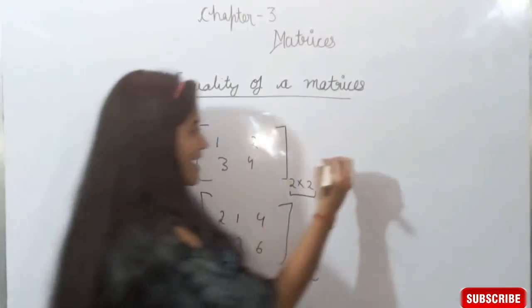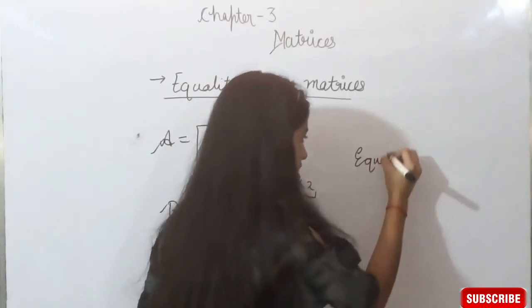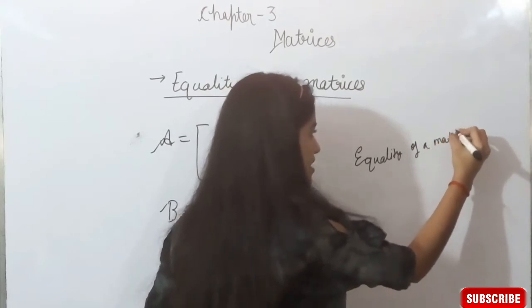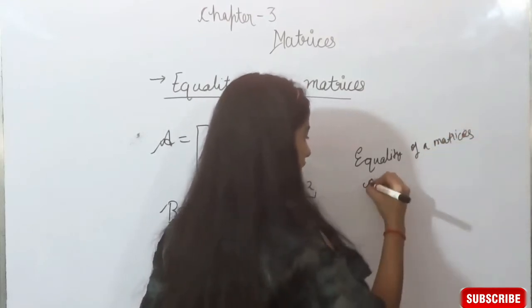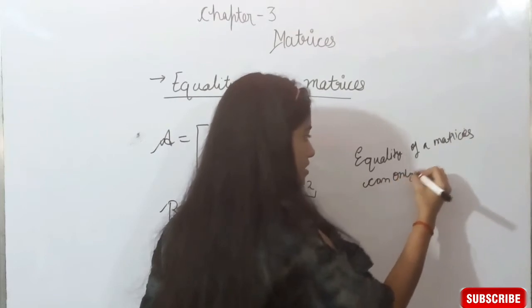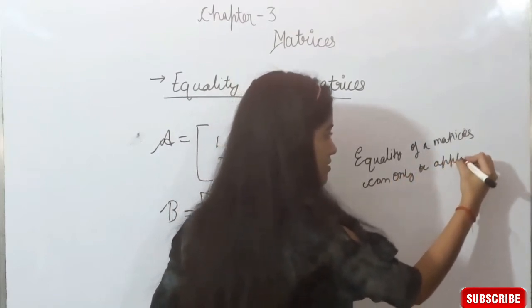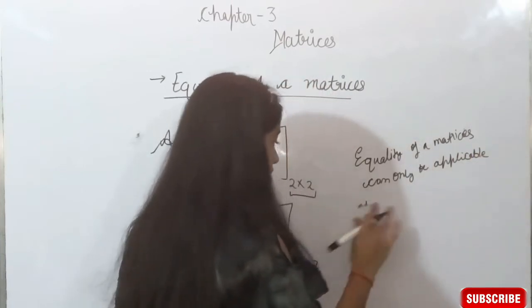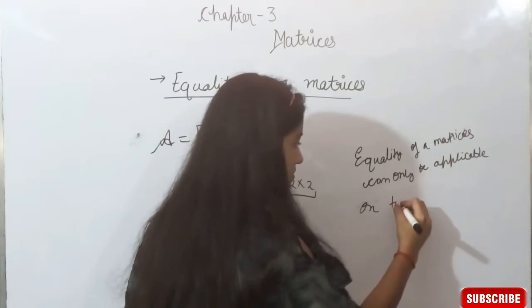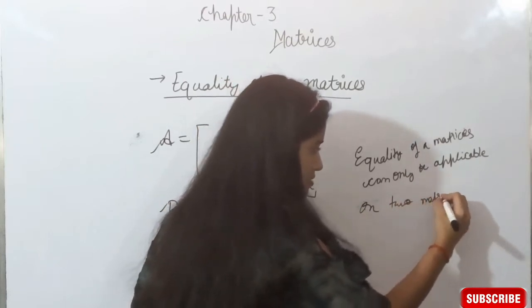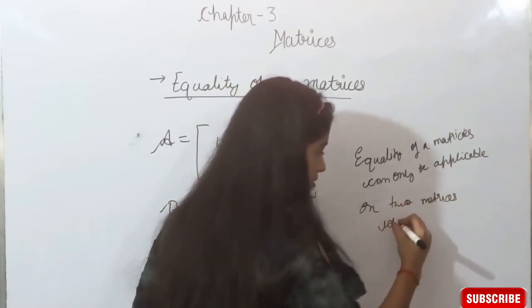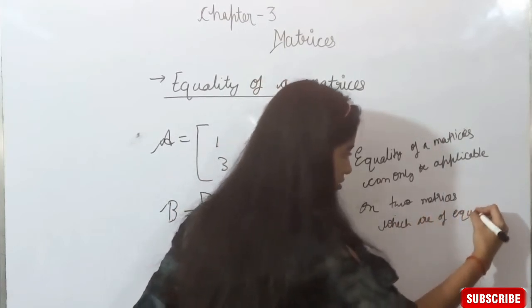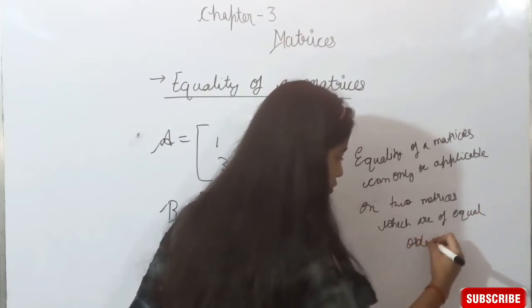So equality of matrices can only be applicable on two matrices which are of equal order, जिनका order same हो.